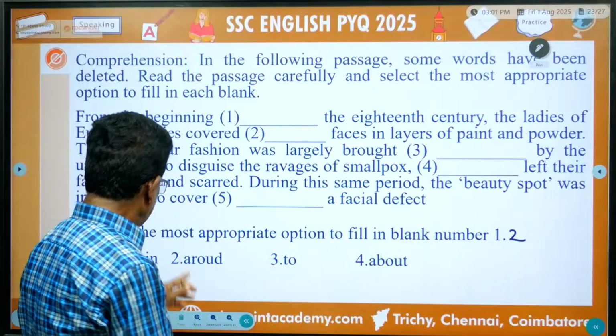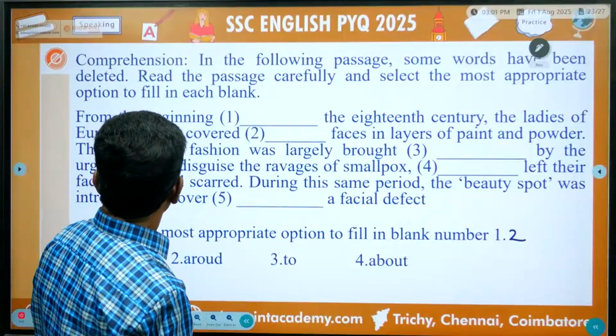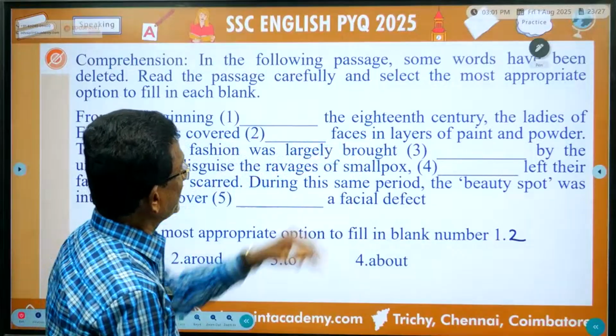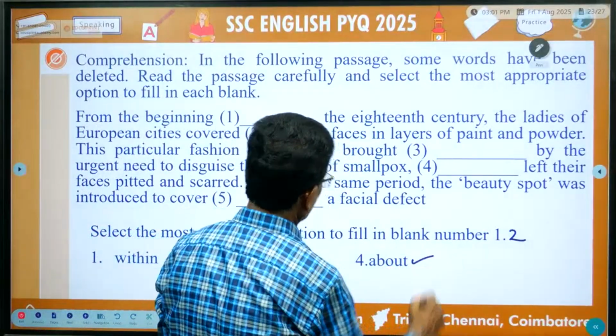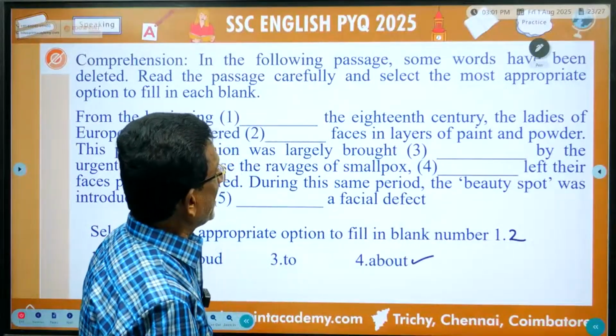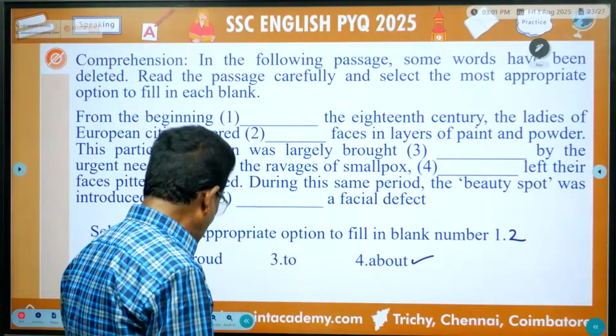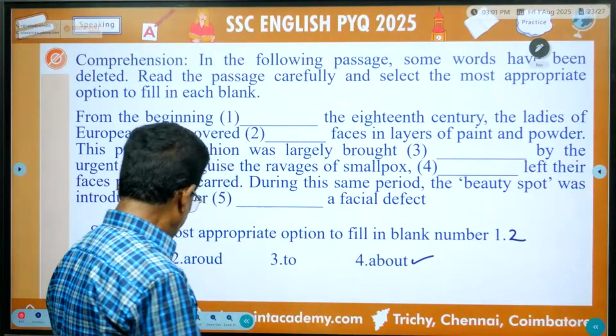Here it should be within. Listen, the ladies of the European cities covered their faces within layers of paint and powder. This is the correct one. So option 2 is the correct option here.